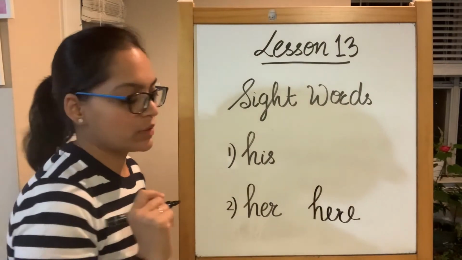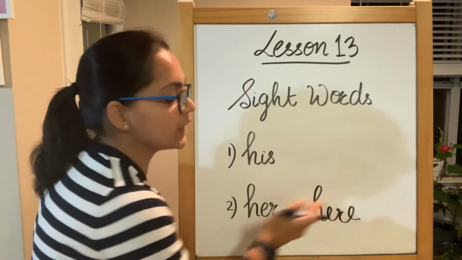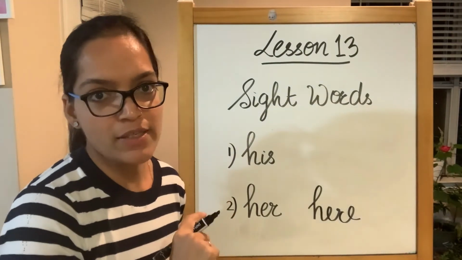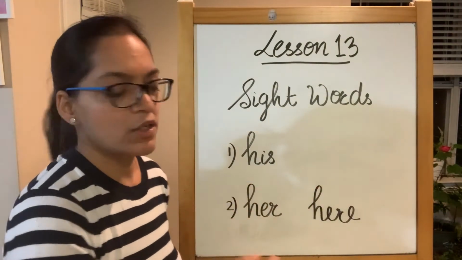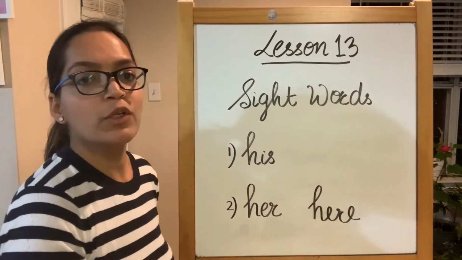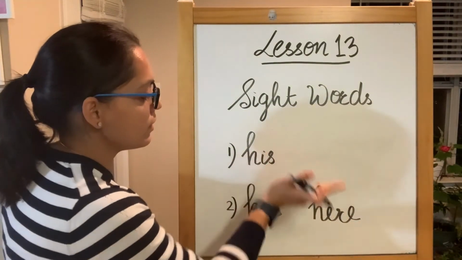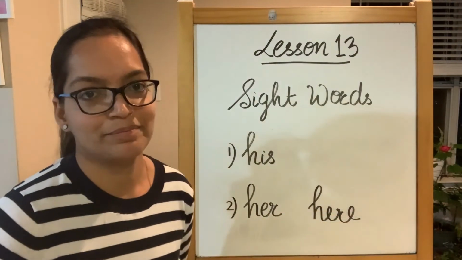I hope you remember this. When I'm writing E in the end, it becomes here. We have covered this in one of our lessons as one of the sight words. So this is her, but the moment you put E in the end, it becomes here. So his, her, and here.